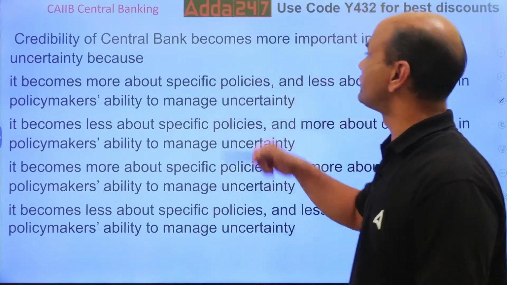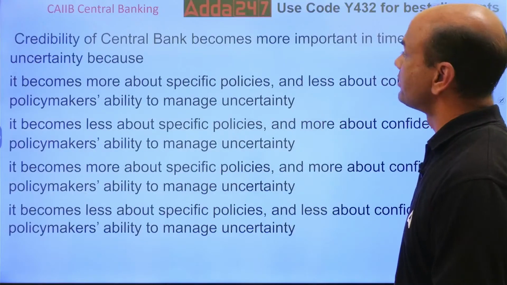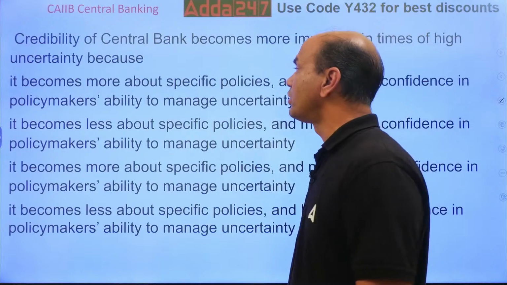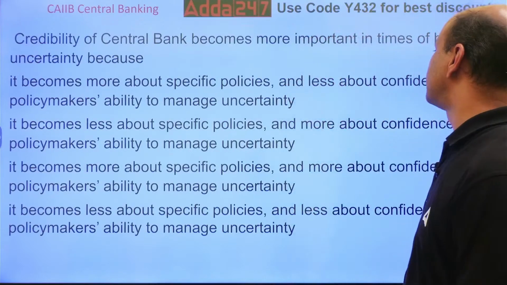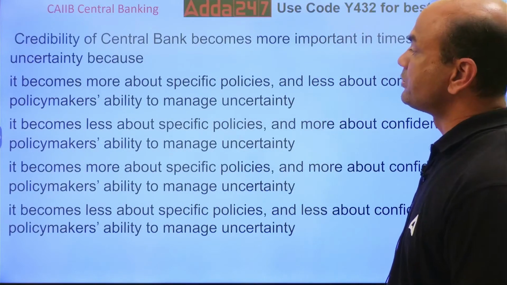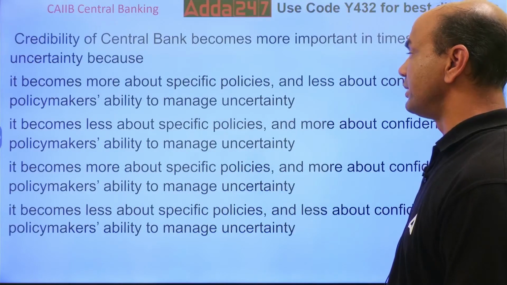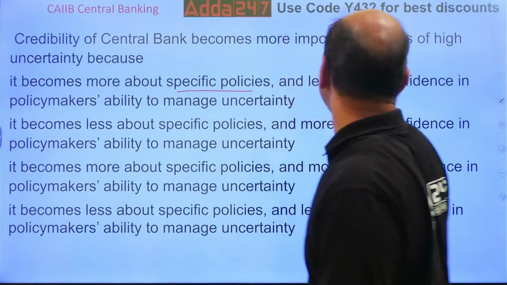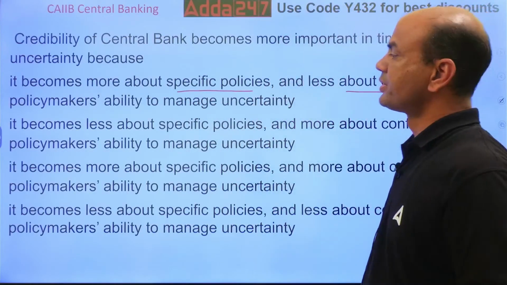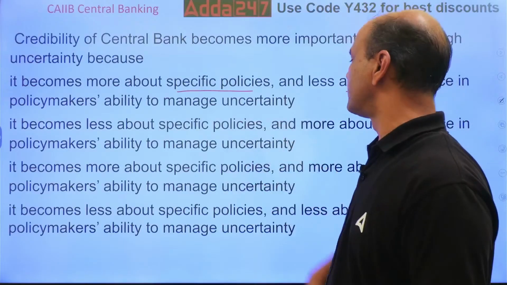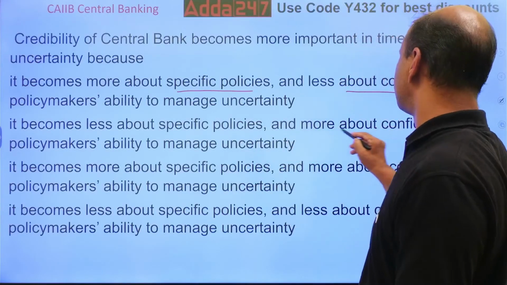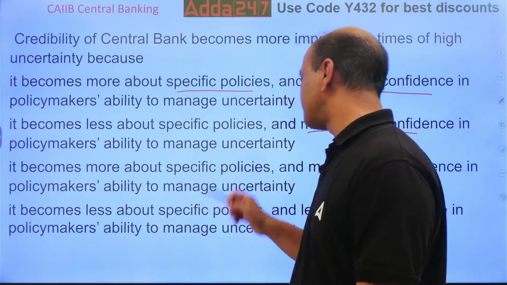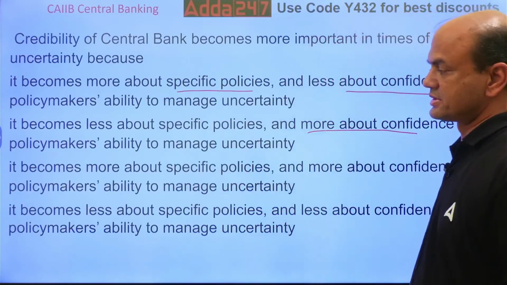So, credibility of central bank becomes more important in times of high uncertainty because A, it becomes more about specific policies and less about confidence in policymakers' ability to maintain and manage uncertainty. B, it becomes less about specific policies and more about confidence. C, it becomes more about specific policies and more about confidence.